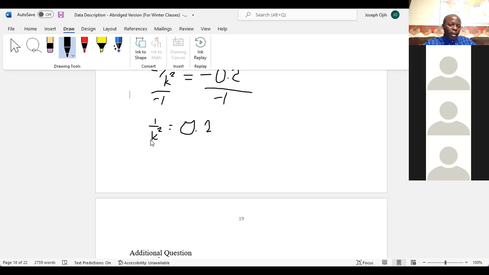So I think you can do that. I think that will give us a better idea. To get rid of the fraction, you multiply this by k squared, multiply this by k squared. So you have k squared times this equals, anything you do on the left side, you must do on the right side, 0.2 times k squared.